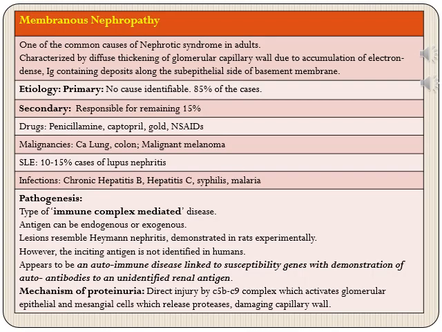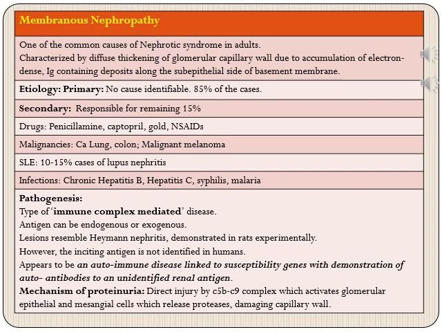Starting with the next entity, which is membranous nephropathy. This is one of the common causes of nephrotic syndrome in adults. It is characterized by, as the name suggests, it is membranous. So there will be diffuse thickening of glomerular capillary wall due to accumulation of electron dense immunoglobulin containing deposits along the subepithelial side of basement membrane.